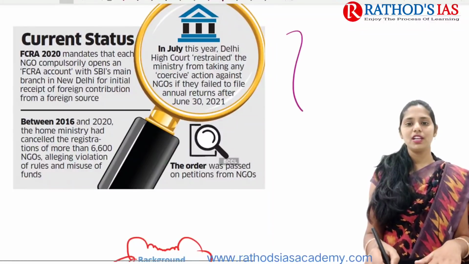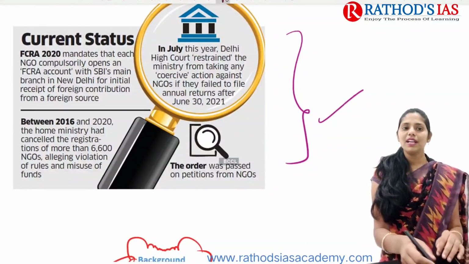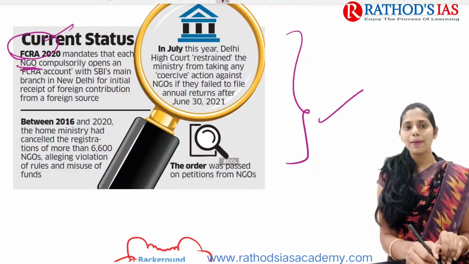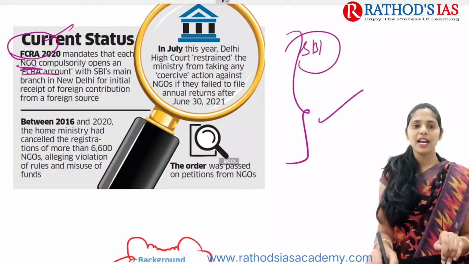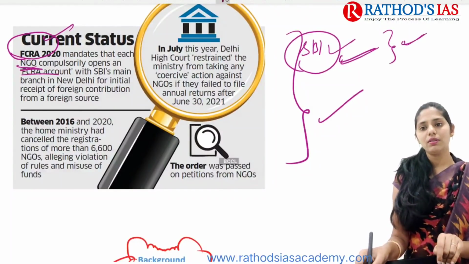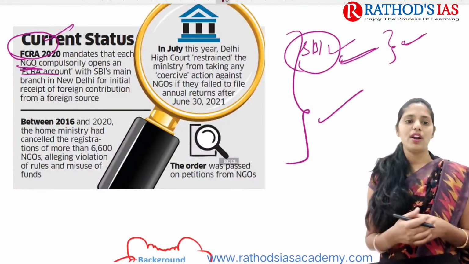If you see this image, I took it from earlier newspaper cuttings of The Hindu. It mainly says that FCRA 2020 mandates that each NGO compulsorily opens an FCRA account, and that should be done in the SBI main branch in New Delhi. Okay, and then only will they get renewal from FCRA such that they can accept foreign funds.